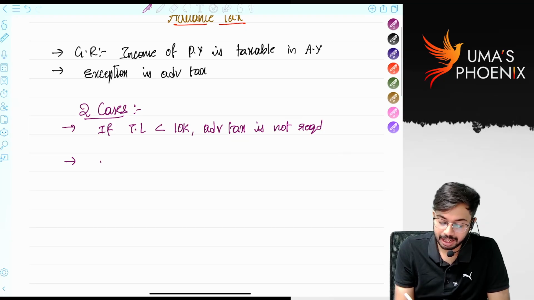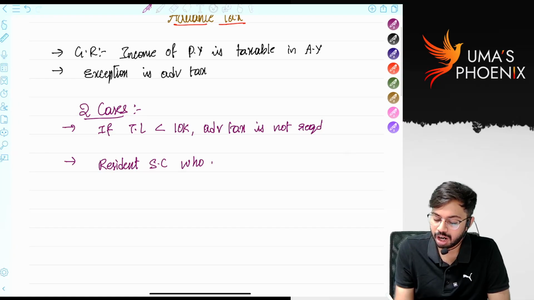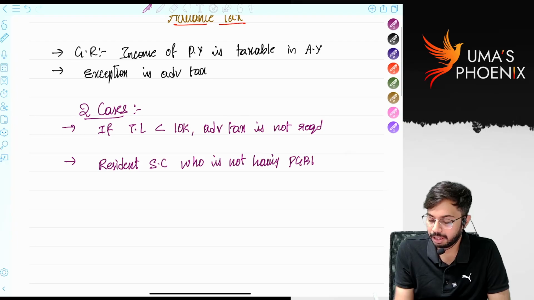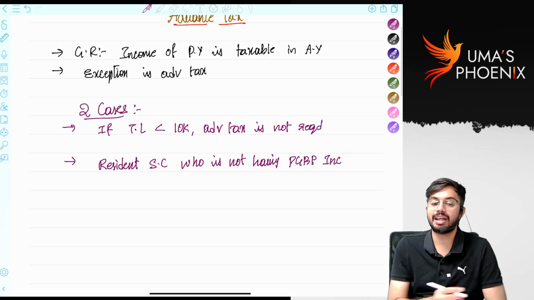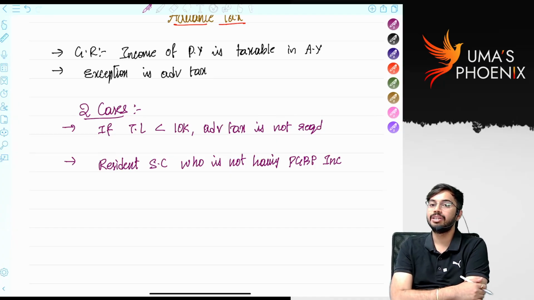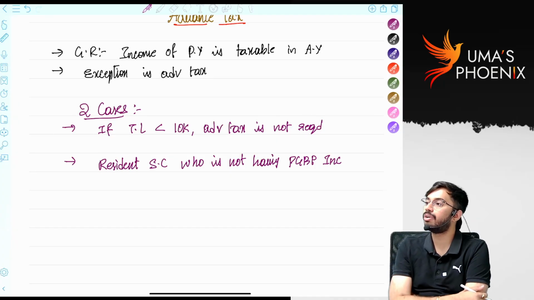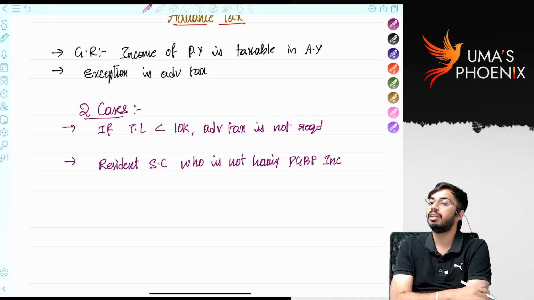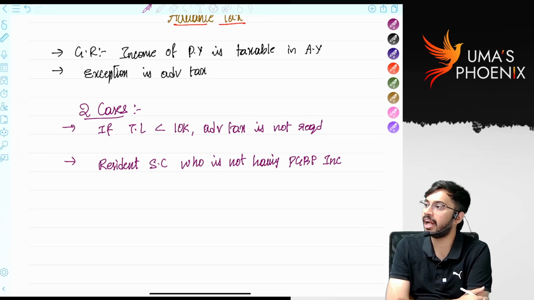Next, in case of a resident senior citizen who is not having PGBP income, advance tax provisions are not applicable. Are you able to understand? So resident senior citizens who are not having PGBP income are not required to pay any advance tax.